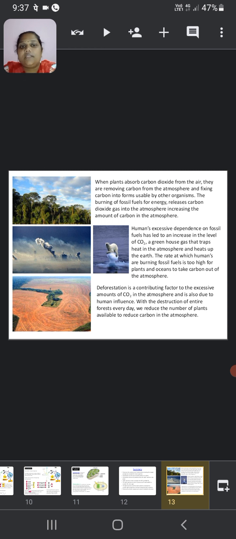The rate at which humans are burning fossil fuel is too high for plants and oceans to take carbon out of the atmosphere. Deforestation is a contributing factor to the excessive amount of carbon dioxide in the atmosphere, and it is also due to human influence. With the destruction of entire forests every day, we reduce the number of plants available to reduce carbon in the atmosphere.